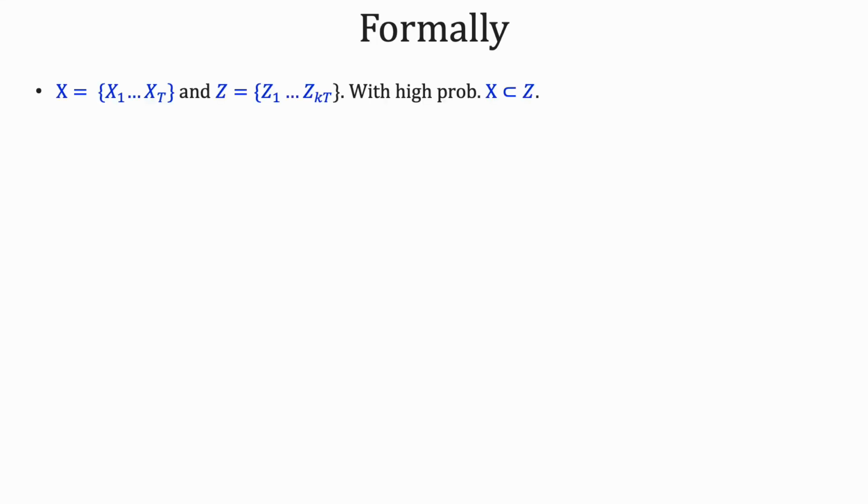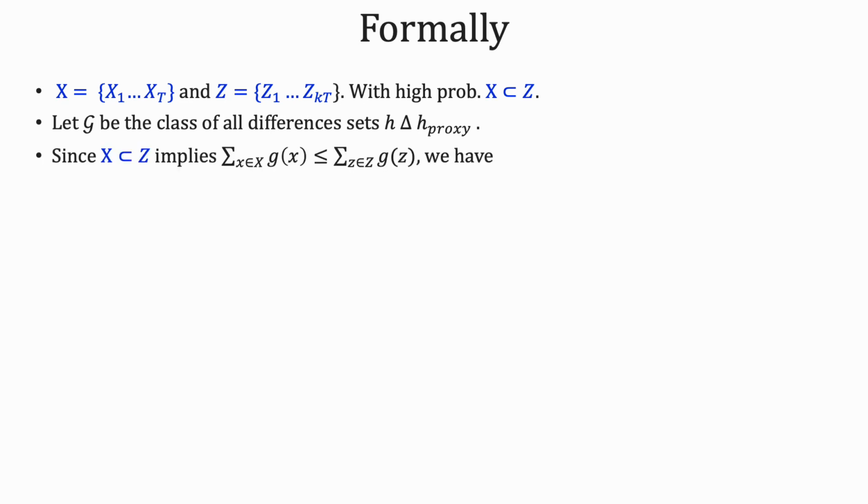Formally, denote by x the set x1 to xt and by z the set z1 to zkt. We have x is a subset of z with high probability. Let G be the class of all differences between h and h proxy. Since counting the number of points in a set is a monotone set function, we have that for every G, the sum from x is at most the sum taking elements from z.